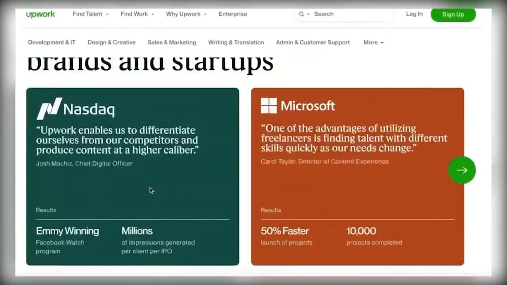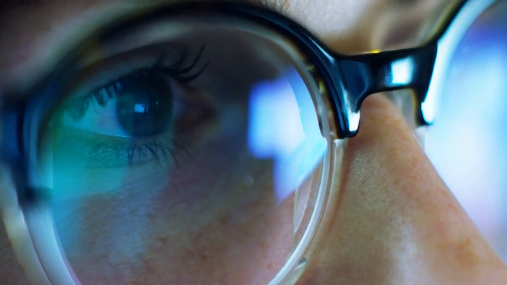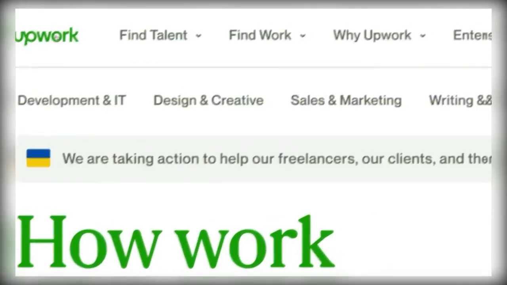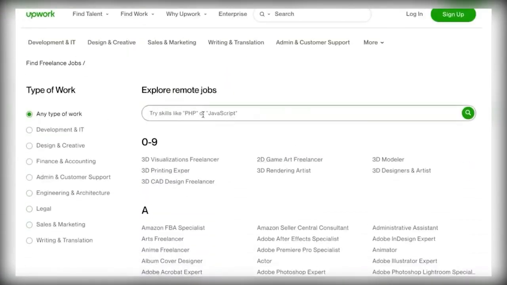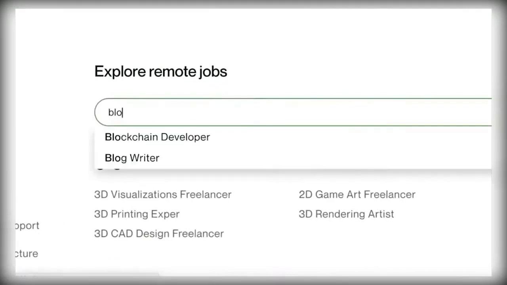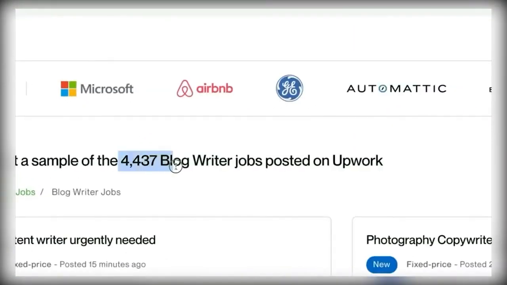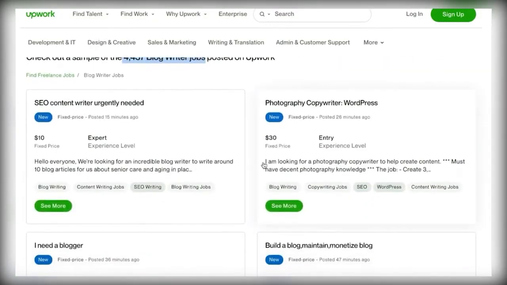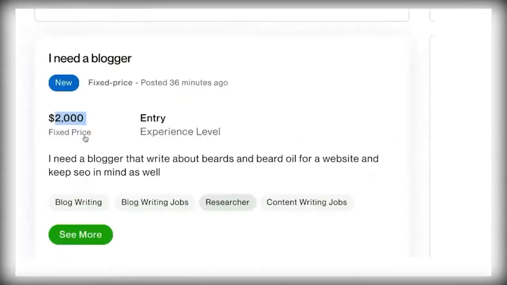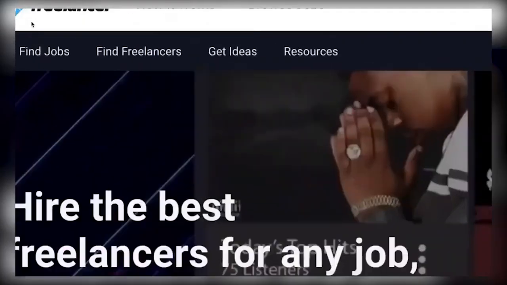Now I'm going to show you some websites where you can sell your articles. The first website is called Upwork.com. So on here, you're going to want to sign up and create a brand new account. Once you're logged in, click on where it says Find Work, and then click on Find Work for your skills, and search for something like blog writer. Then you're going to see a lot of blog article jobs that have been posted by real clients and real people from all over the world. Some are going to pay you $10, some $30, and some are even going to pay you $100. So all you have to do is sign up to Upwork and start looking through jobs. Apply and start making money right now.